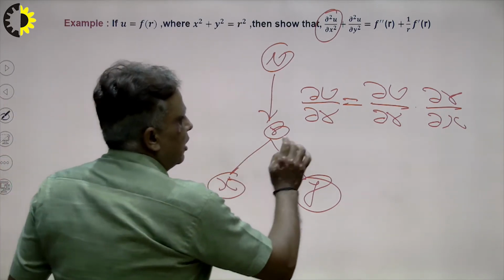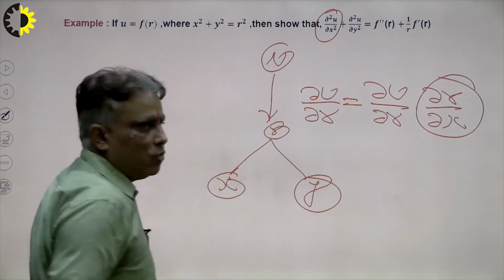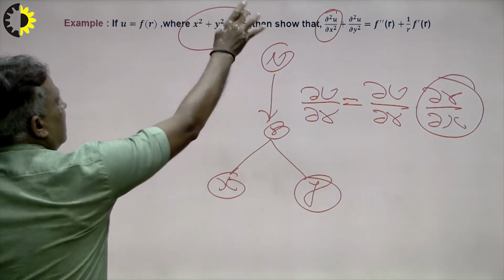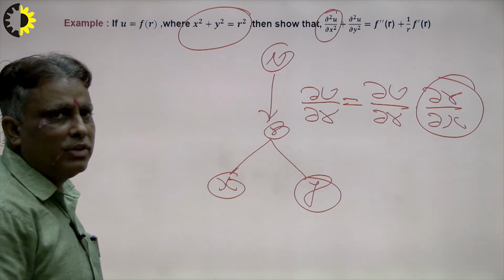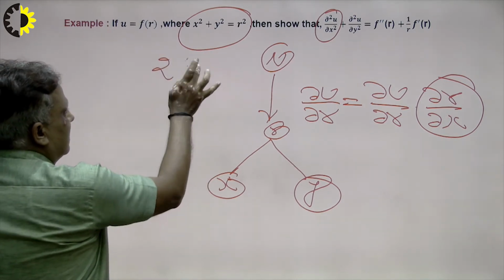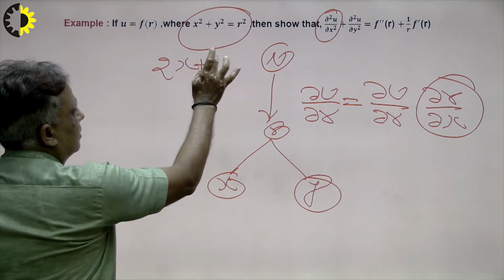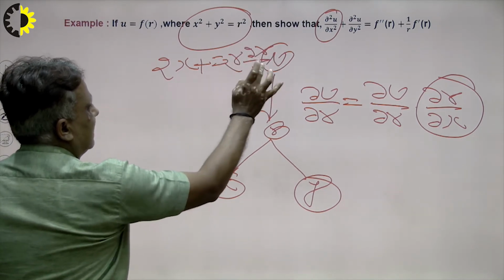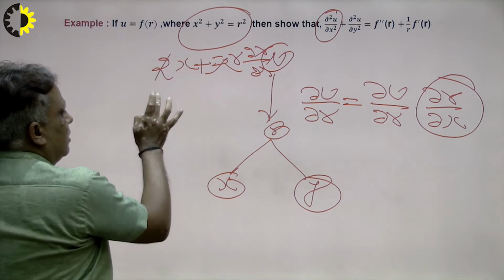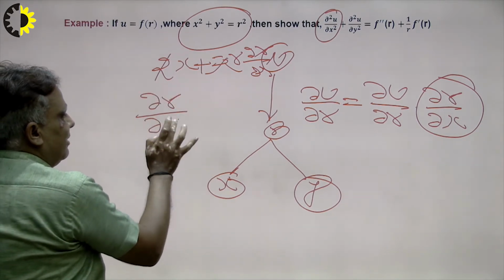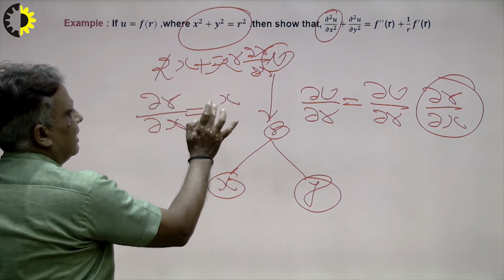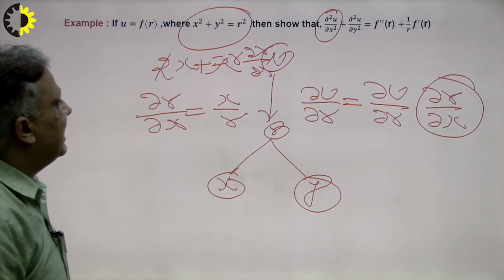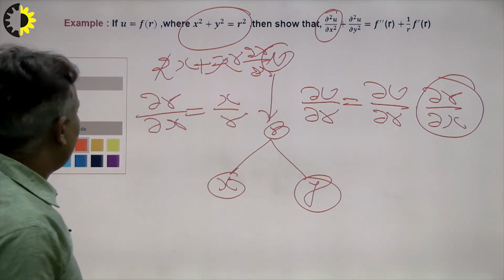Now suppose, what will be ∂r/∂x? First of all, this is given. What will be the differentiation with respect to x? So 2x plus 0 is equal to 2r ∂r/∂x. That means the 2 cancels out. So what will be the value of ∂r/∂x? It is x/r. So we calculate this with the help of our problem.